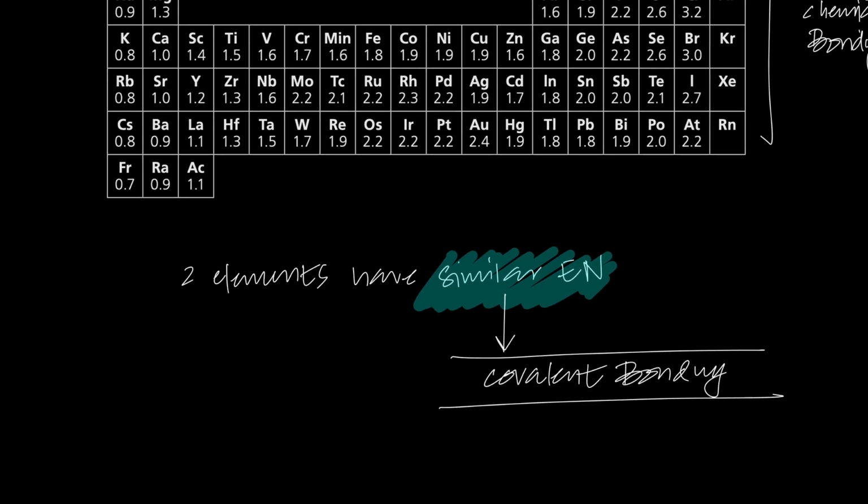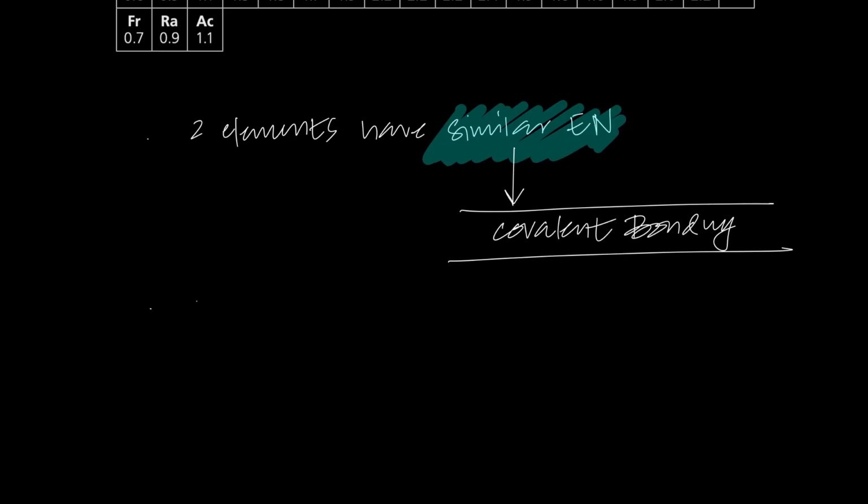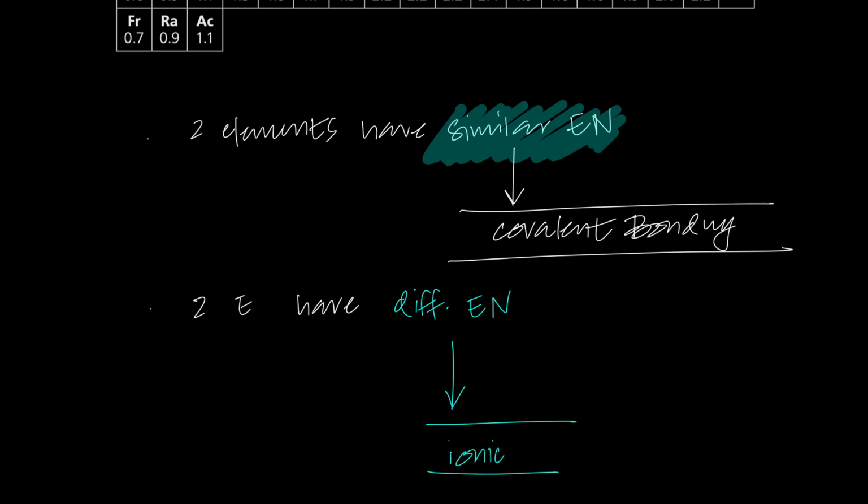And when two elements, two or more, whatever, have dissimilar electronegativity, or you could say different electronegativities, they tend to form ionic bonds. So it doesn't have to do with metals and non-metals, it has to do with the similarity between electronegativity. If they have similar electronegativity, they'll form covalent bonds, and if they have different electronegativity, they'll form ionic bonds. Why am I telling you guys this?